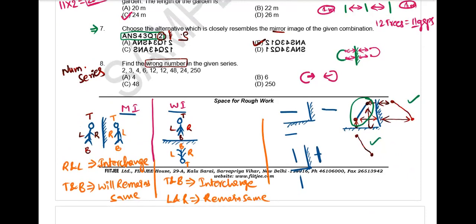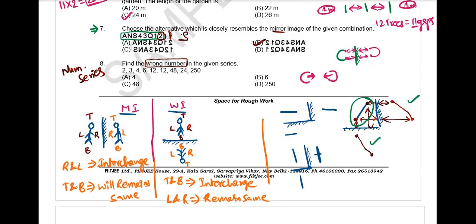If you take consecutive elements, consecutive means side by side elements, so 2, 3, 4, 6, 12, 12, 48, 24, 250, you may not get the logic because there is no common relation. There is no particular pattern. Sir, to 3, I got the logic. Tell your logic first. Sir, I've taken the alternate numbers.